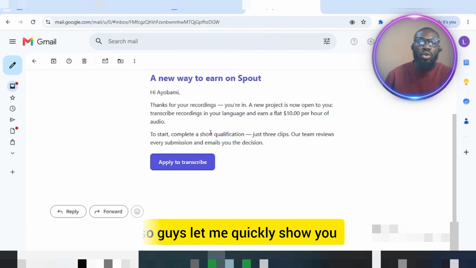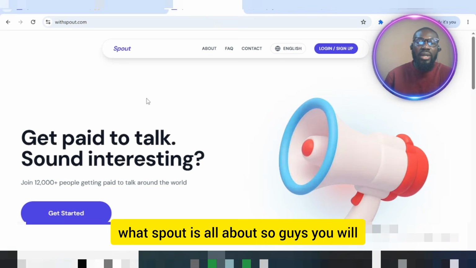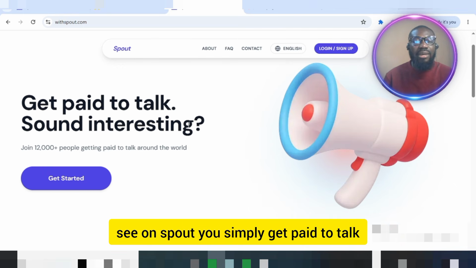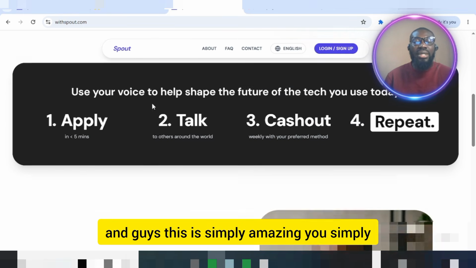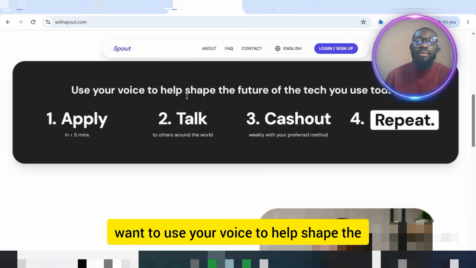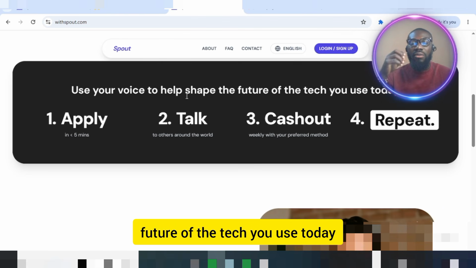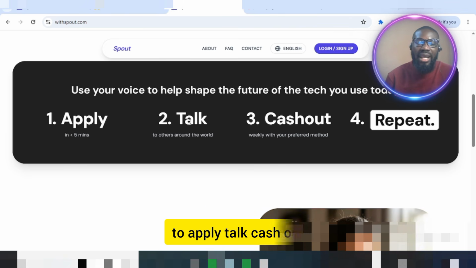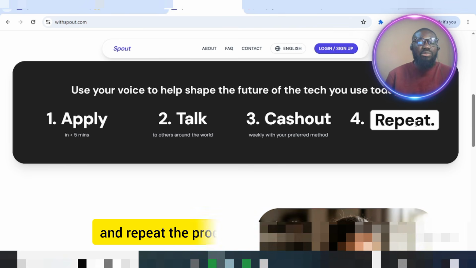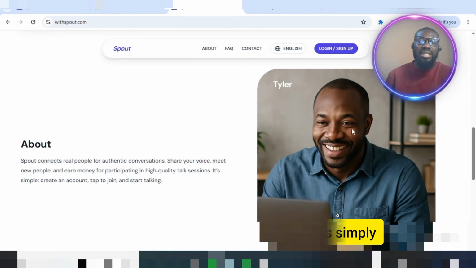So guys, let me quickly show you what Spout is all about. So guys, as you can see on Spout, you simply get paid to talk. And guys, this is simply amazing. You simply want to use your voice to help shape the future of the tech you use today. And how do you get started? You simply want to apply, talk, cash out, and repeat the process. So guys, this is simply amazing.